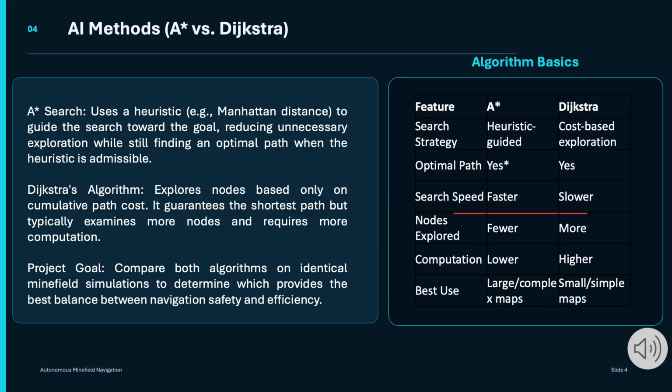In contrast, A-star extends Dijkstra's algorithm by incorporating a heuristic function. In our project, we use the Manhattan distance, which estimates how far each node is from the goal. This heuristic guides the search towards the destination, allowing A-star to ignore many unnecessary nodes while still guaranteeing the optimal path.